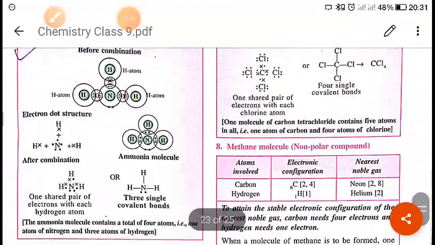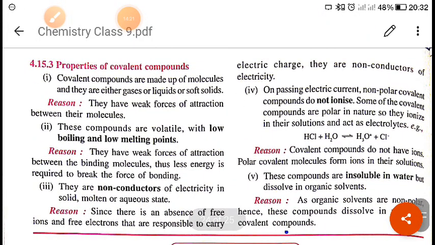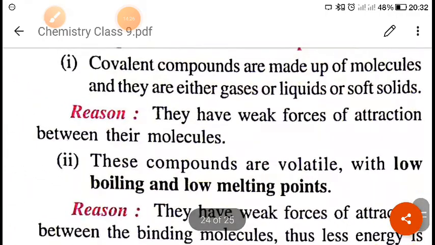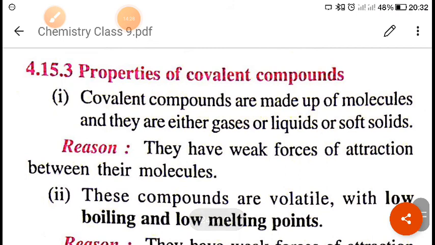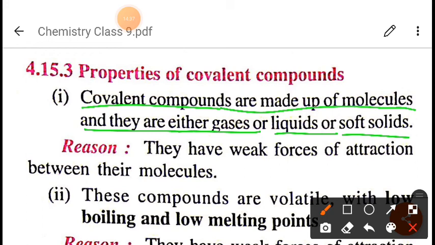Now next we will see the properties of covalent compounds. So when we talk about the properties of covalent compounds, first, covalent compounds are made up of molecules. Okay, and they are either gaseous, liquid or soft solid. The reason is that they have a weak force of attraction between the molecules. That is why they are either gases, liquids, or soft solids.